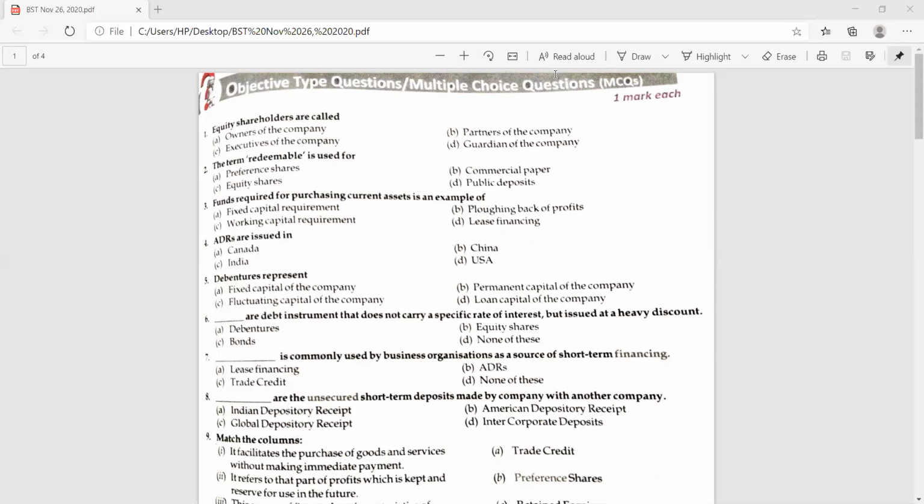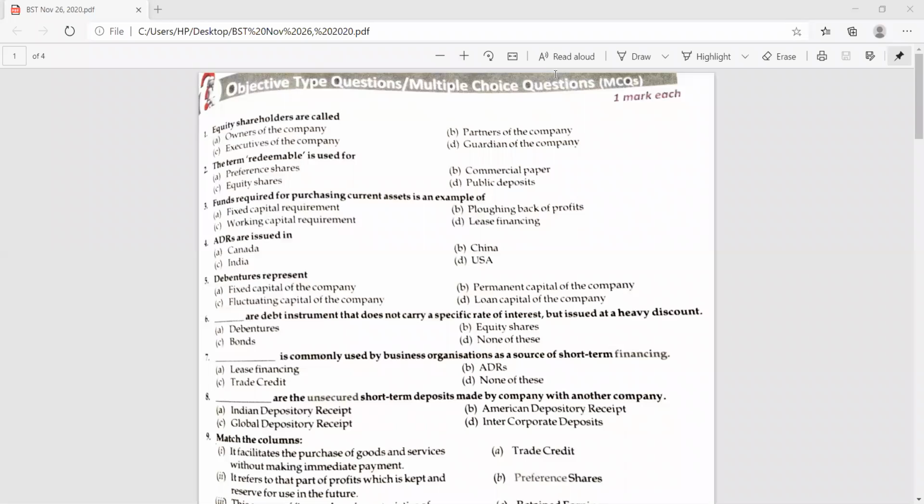Name this instrument. What is it? Which carry a specific rate of interest but issued at a heavy discount. It is bonds. Okay, beta? Okay, ma'am. Next.